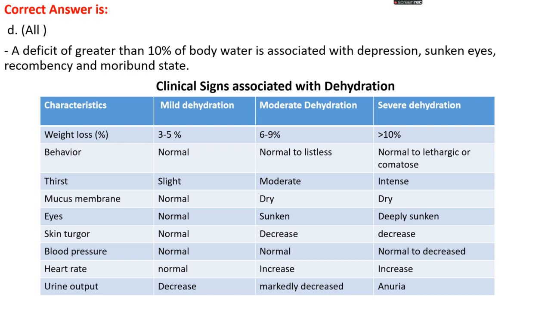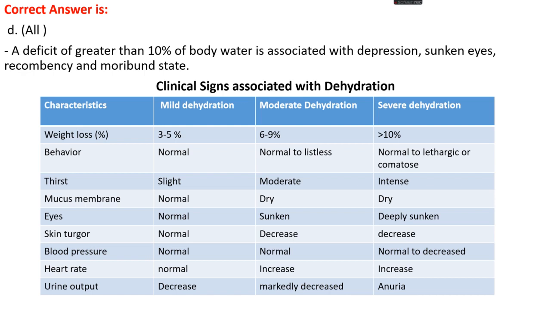Okay. In case of mild dehydration, 3 to 5% of body weight loss occurs. In case of moderate dehydration, 6 to 9% loss occurs. In case of severe dehydration, weight loss is greater than 10%. Behavior is normal in mild dehydration, normal to listless in moderate dehydration, and normal to lethargic or comatose in severe dehydration. Thirst is slight in mild, moderate in moderate, and intense in severe dehydration.